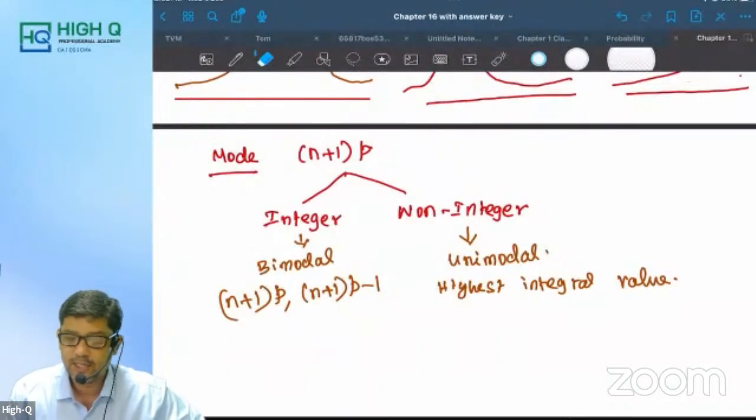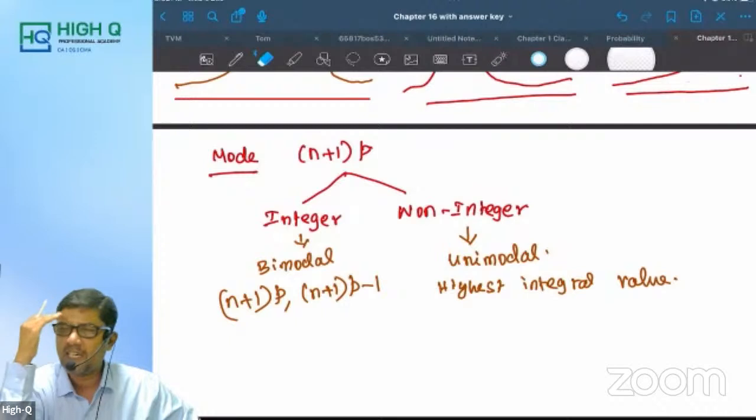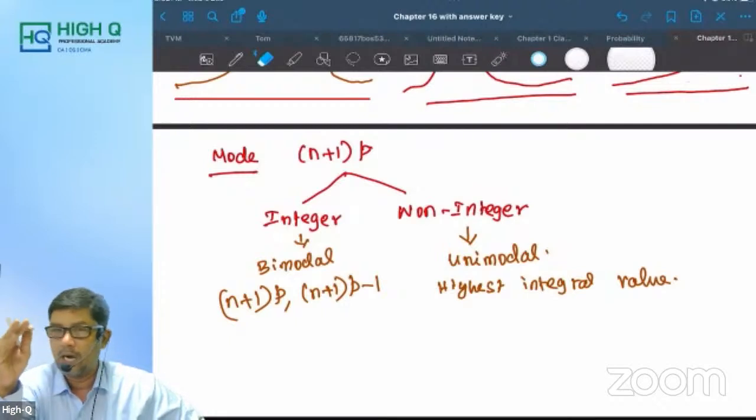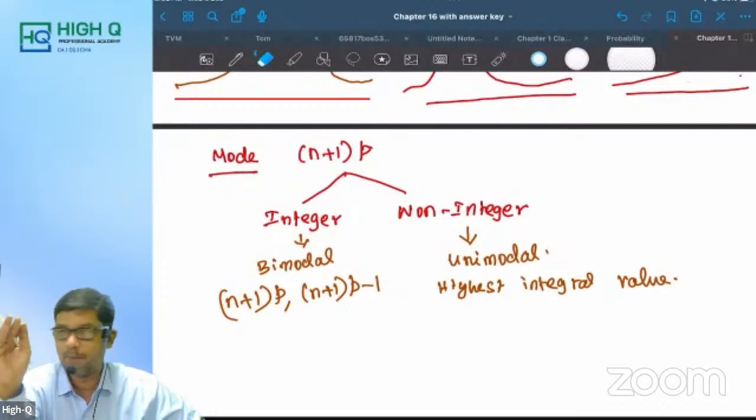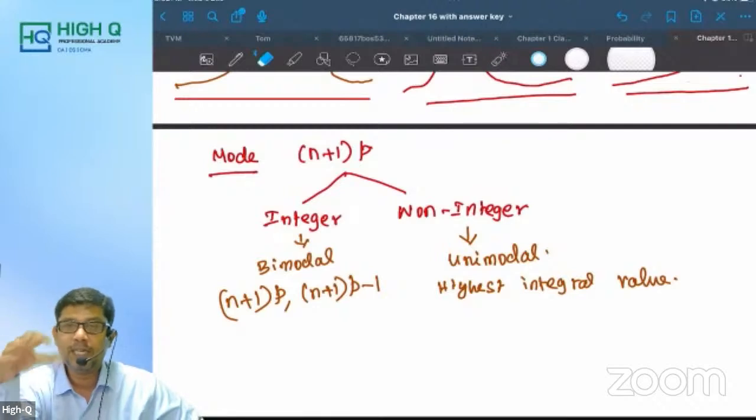Am I loud and clear? Say yes or no. So at least this part you remember for binomial distribution. Sir, I am planning to leave this theoretical distribution. If you have got this mindset, please don't leave. At least this much you need to remember. Is that clear, all of you?